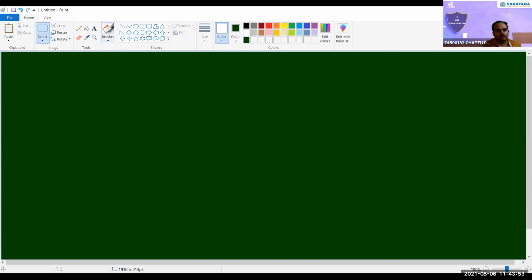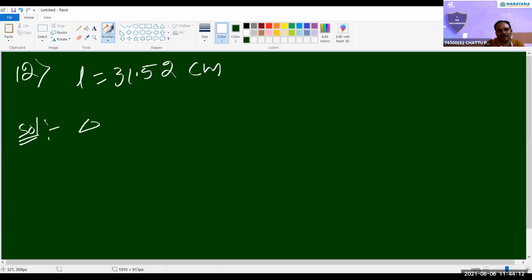See that 12th one. The length of the rod is measured, L equal to 31.52. Graduations on the scale are up to... They are asking delta L. 31 means 0 only: 0.01 centimeter, which is nothing but 0.1 millimeter.